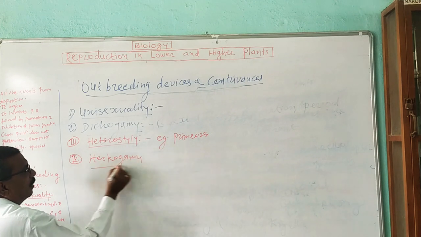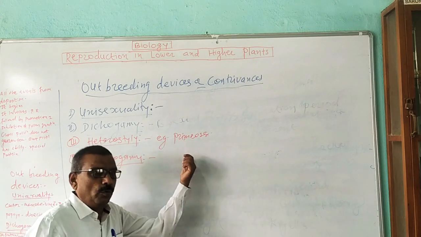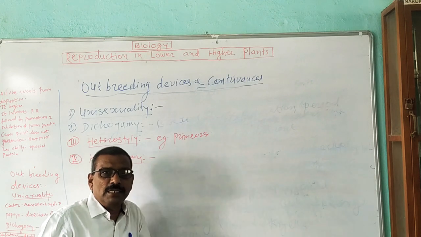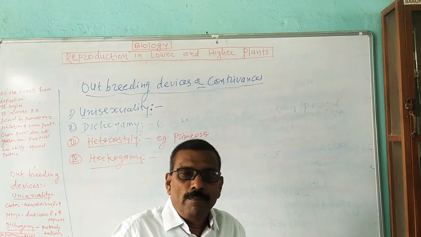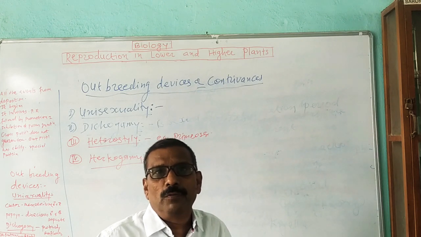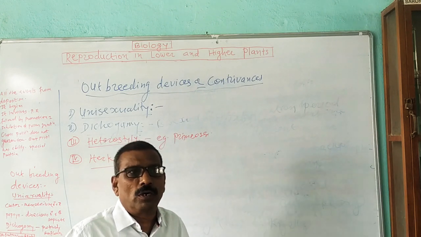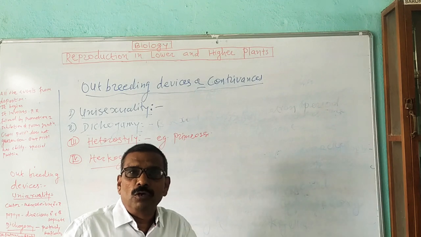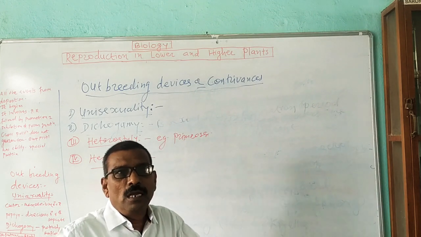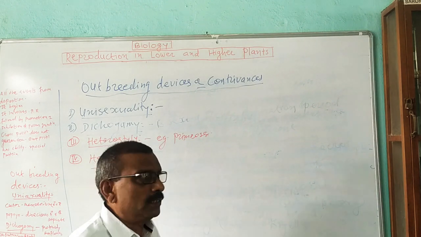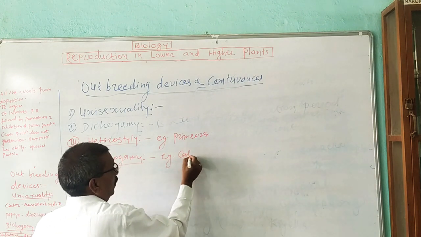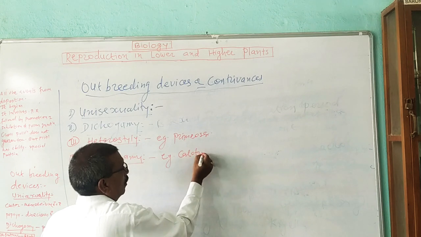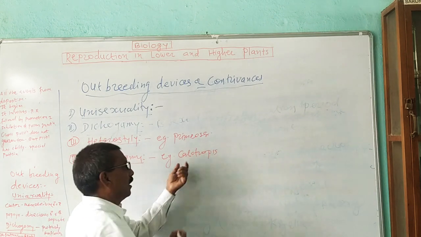Now this is a special mechanism in which there is also a distance barrier in between the male and female reproductive organ, to avoid or to discourage self-pollination and to promote cross pollination. Example of hercogamy is calotropis. In Marathi we call it rui.